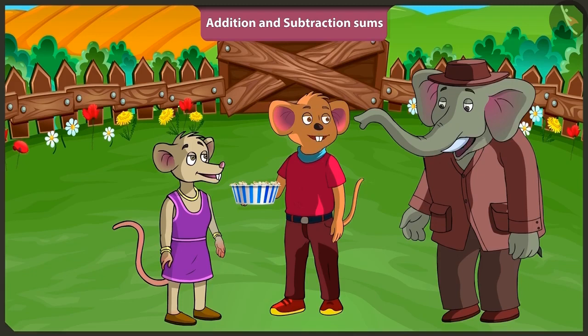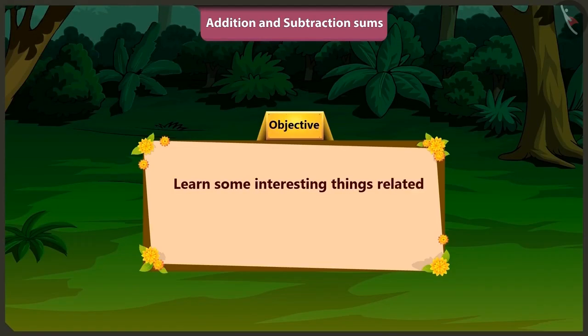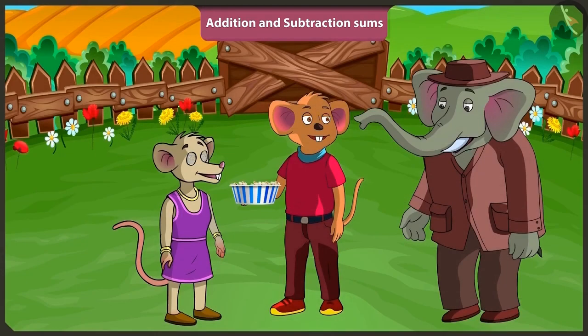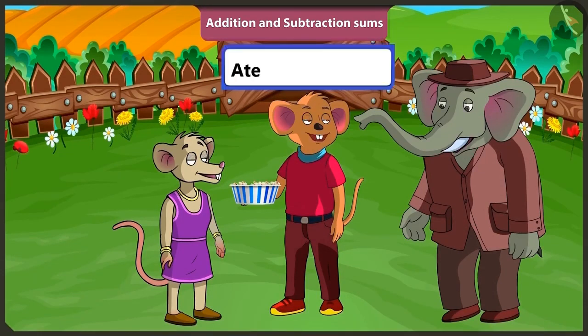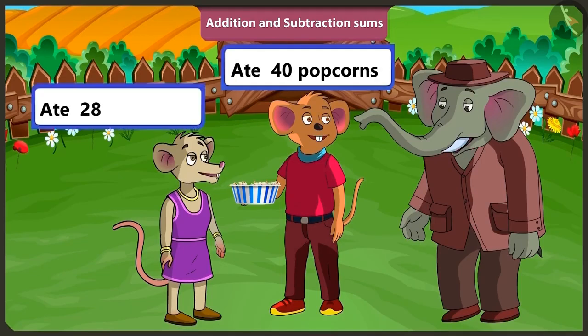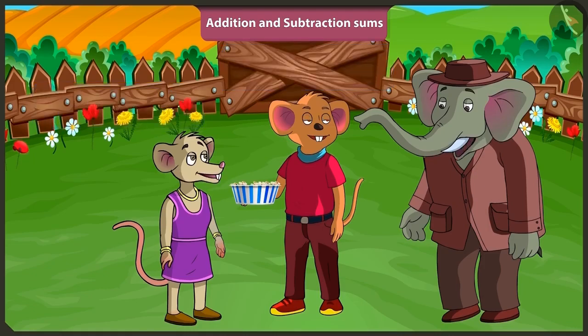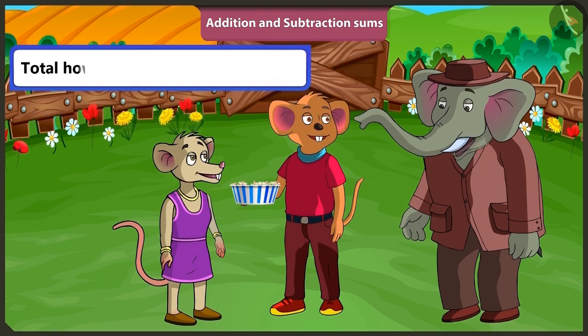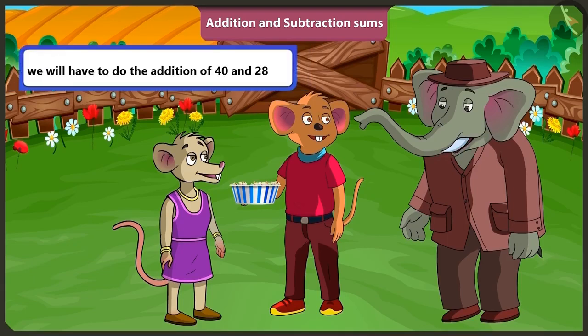Okay, I will teach you. So children, today we will learn some interesting things related to the addition and subtraction of two-digit numbers. Choo-choo, how many popcorns did you eat in 1 minute? I ate 40 popcorns in 1 minute. And Chichi, you? I ate 28 popcorns. If I ask how many popcorns Choo-choo and Chichi ate in total, then to know that we will have to do the addition of 40 and 28.